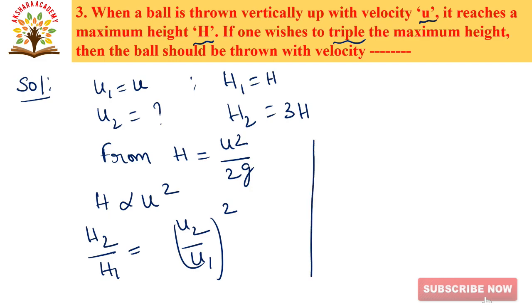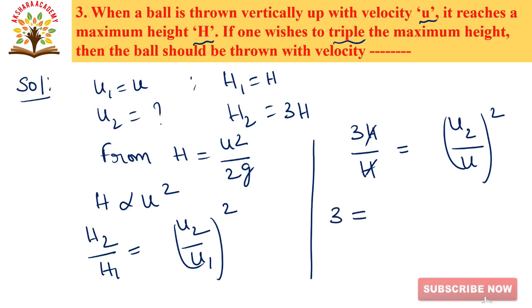Substituting the values, h2 nothing but 3h and h1 is h, that is equals to u2 by u1, u, whole square. So here h gets cancelled. 3 is equals to u2 by u, here square goes to this side and comes under root.